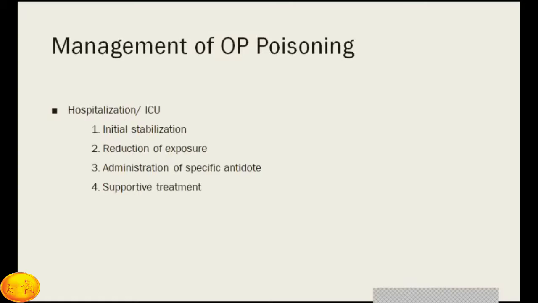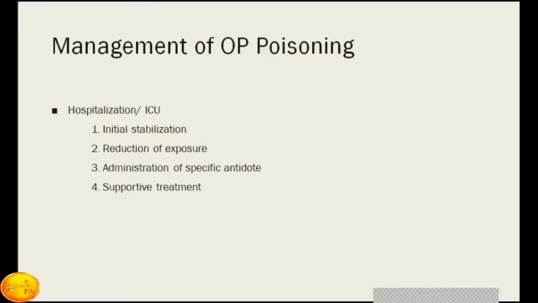So again start with A, B, C, D. Look at airway, breathing, circulation, and if required, assist the airway by putting an endotracheal tube, assist ventilation, give IV fluids, start supports if the patient's blood pressure is low. So initial stabilization is very, very important and crucial for saving the life of the patient.